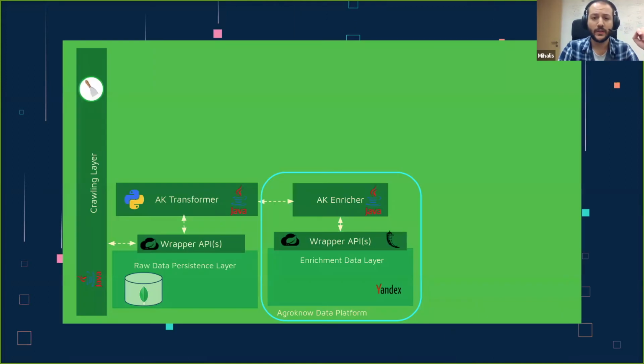And how are we able to do this? Let's add the second step into our data platform. We'll add a Java project that is the actual enrichment, that takes care of the enrichment functionalities, the translation in this case. In order to perform the actual translation, we're utilizing an external service, Yandex in this case. We get the data transformed into our internal schema from the AK transformer, and then we send it over to Yandex and say, okay, can you please translate this to English so we can perform the enrichment?